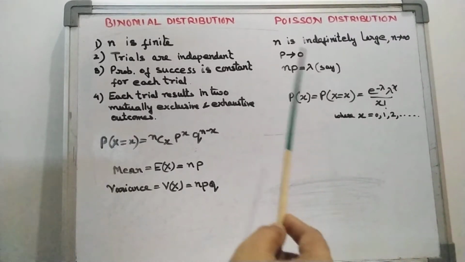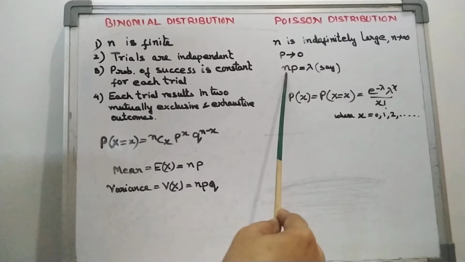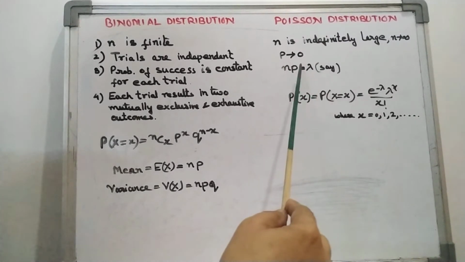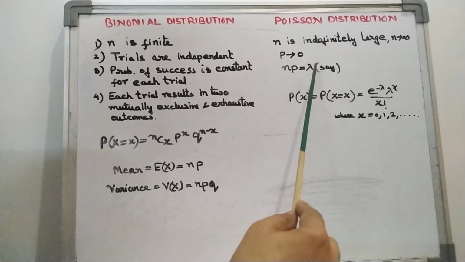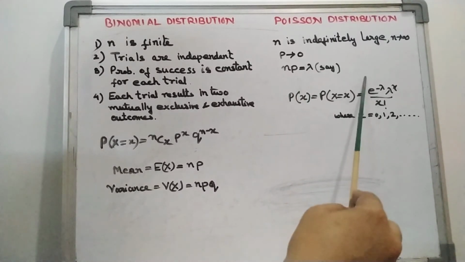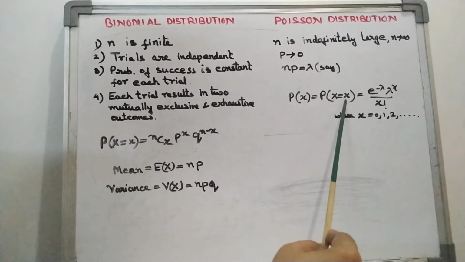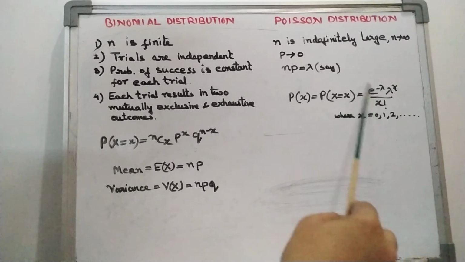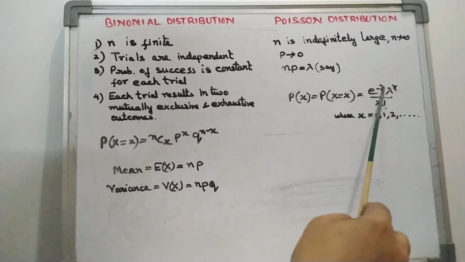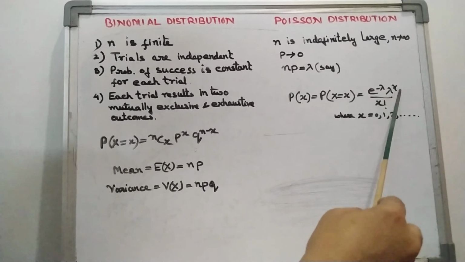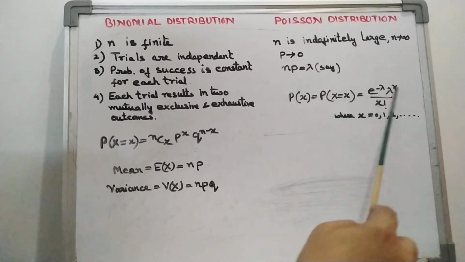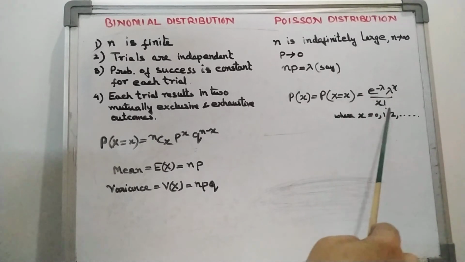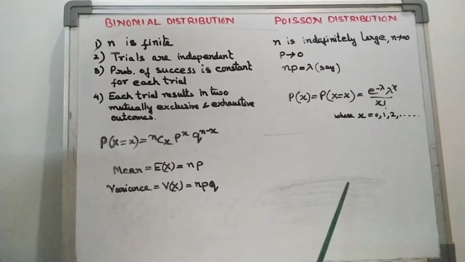Suppose 200 or 300, whatever the value of n. And p, the probability of success, tends to 0, meaning it should be very small. So we need to find lambda first, and then we put in whatever value of x we are asked. Suppose we are asked to find the value for 5, so we put 5 here. Then we evaluate np and write the lambda value, and lambda raised to the power x. If it is 5, we put 5 here, and also 5 factorial, and in this way we evaluate this.